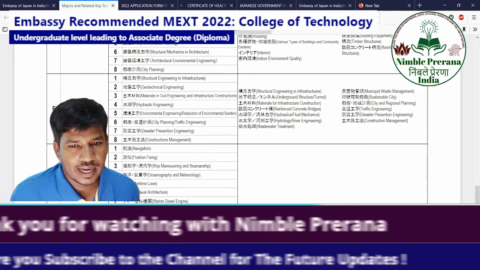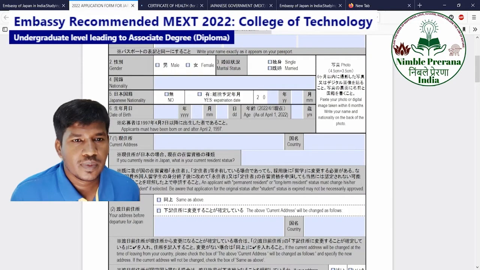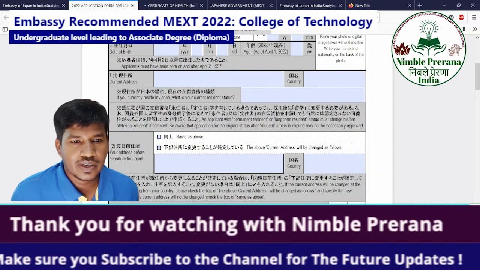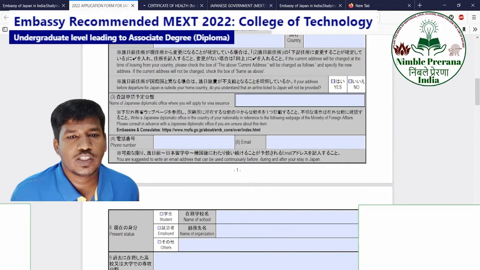So name, gender, nationality, Japanese nationality. These are all regular questions. You can answer well. So your address before Japan. These all you can answer nicely, no problem. Name of the Japanese diplomatic office: you put whichever is near to you, or else the embassy which you will be applying to for the visa. Whichever you find, you can fill in the details. And the present status, student; you mostly will be a student.